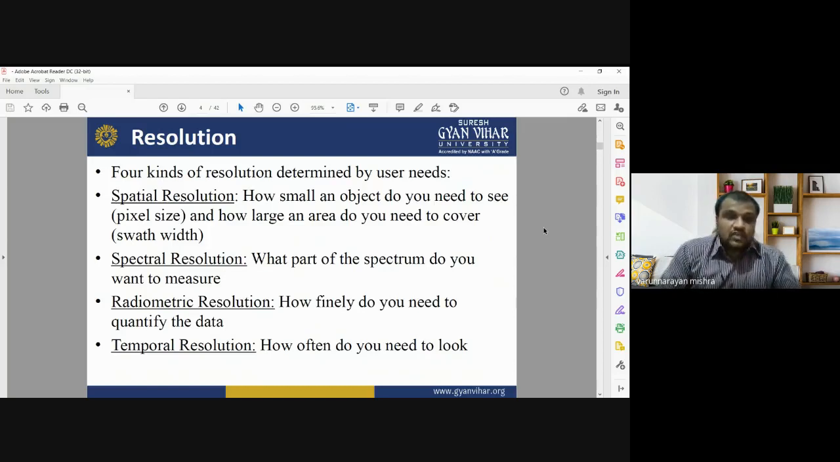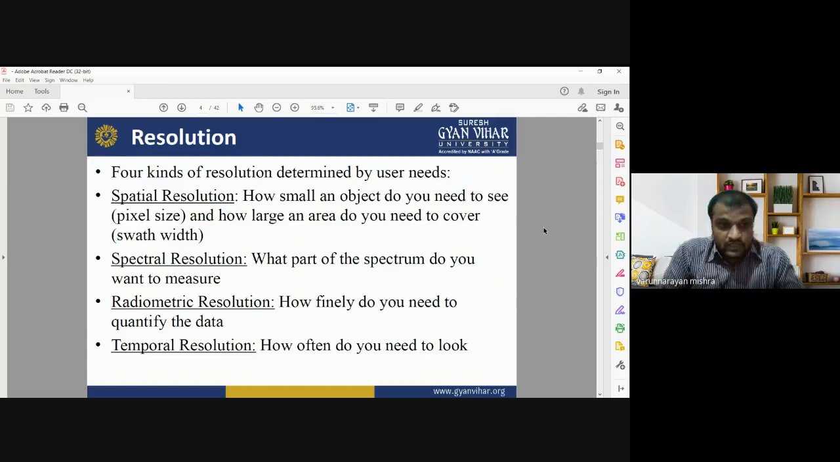Third one is radiometric resolution. Radiometric resolution means how finely a sensor can detect or quantify the change in the energy. How finely do you need a sensor to quantify the data? If there is a slight change in the energy, how finely can a sensor detect the slight change in the energy which is received by the sensor after the electromagnetic radiation interacts with the earth surface feature.